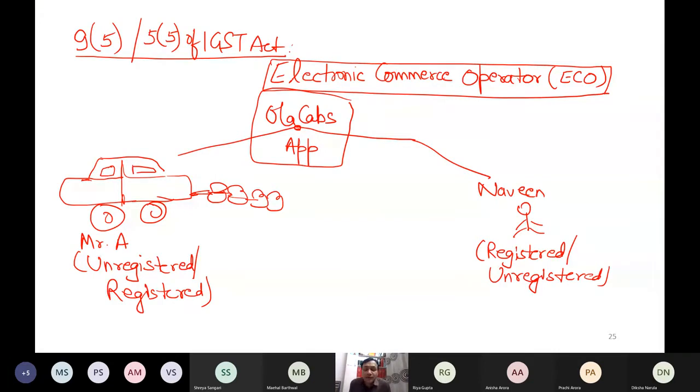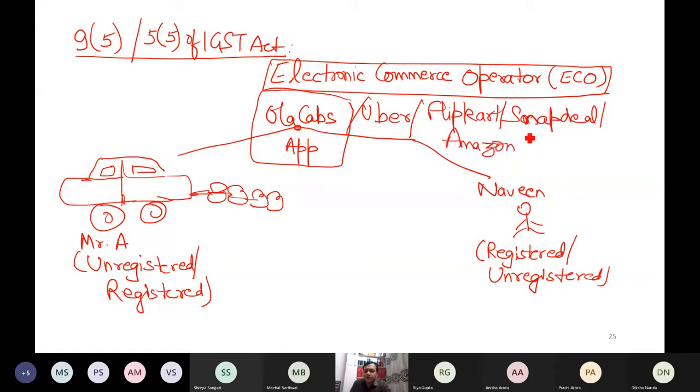So who is an electronic commerce operator? You have to read the definition given in section 2. Who basically provides or operates through these platforms, through online, website, digital. These are electronic commerce operators. Flipkart, Snapdeal, Ola, Uber, Amazon, these all are electronic commerce operators, etc. These are common.